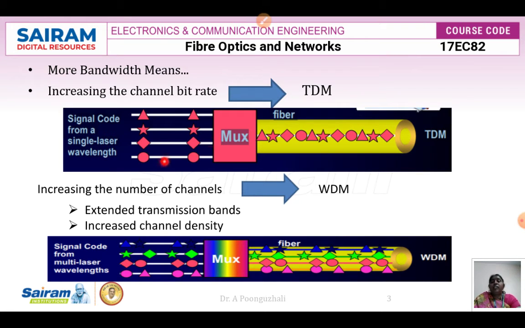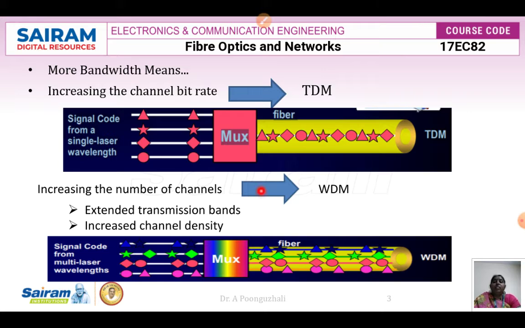So only one signal is propagated, and this signal is time division multiplexed. By doing this I can increase the channel bit rate.